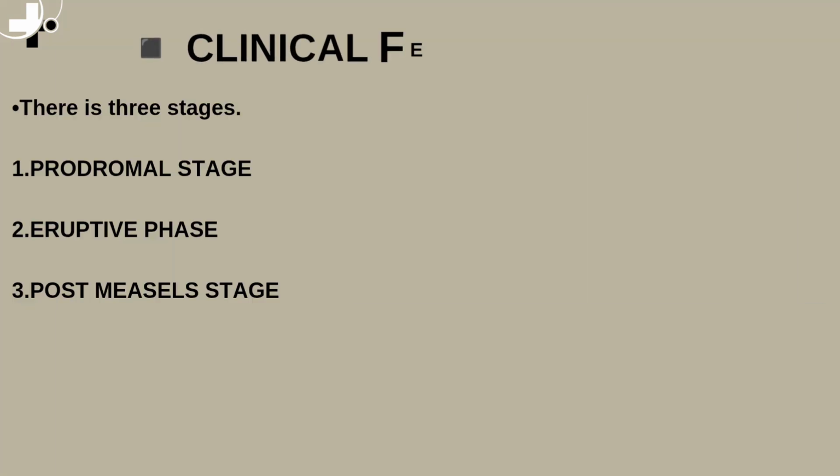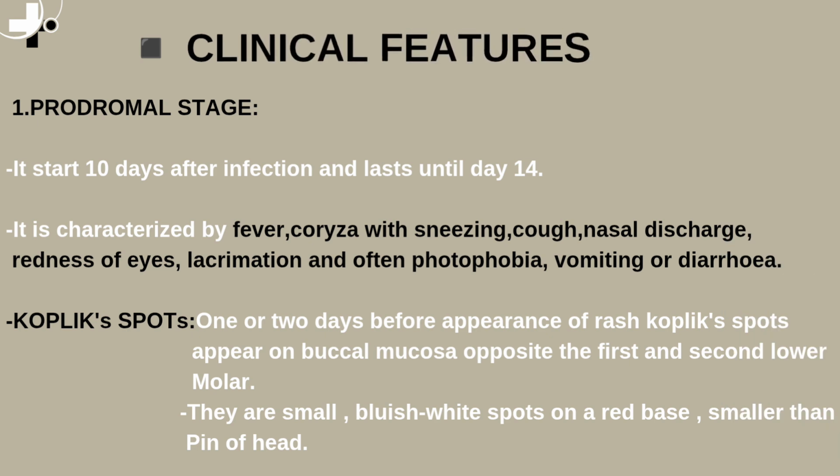Clinical features. There are 3 stages. 1. Prodromal stage. 2. Eruptive phase. 3. Post-measles stage. 1. Prodromal stage. It starts 10 days after infection and lasts until day 14.